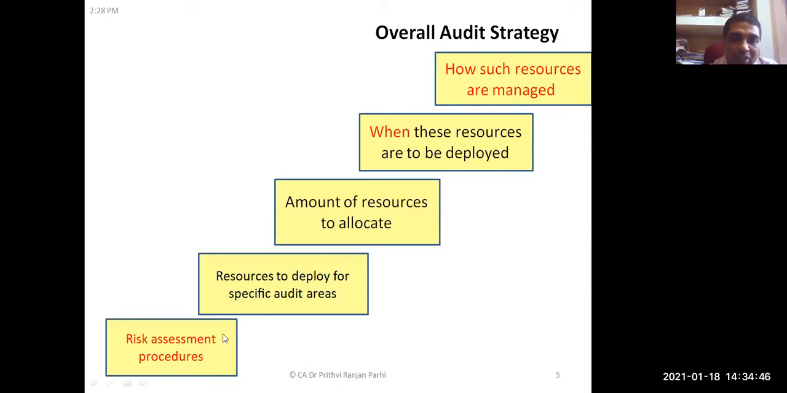First, risk assessment procedures need to be applied. On that basis, the auditor can decide which are the relatively more risky areas and which are the less risky areas. The resources to deploy for specific audit areas need to be decided, the amount of resources to allocate, when these resources have to be deployed, and how these resources have to be managed. All these things are there in the audit strategy. Did you understand the components of overall audit strategy? Yes.